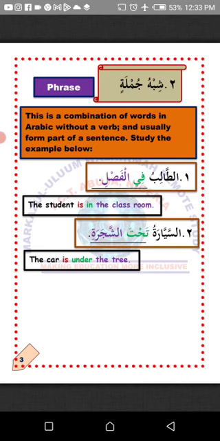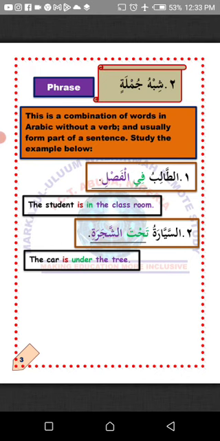So what do we regard it as? Do we regard it as jumla or shibhu jumla? If it makes sense, we regard it as jumla. But if it doesn't make sense, we regard it as shibhu jumla. I hope you understand. So tahta shajara means under the tree.